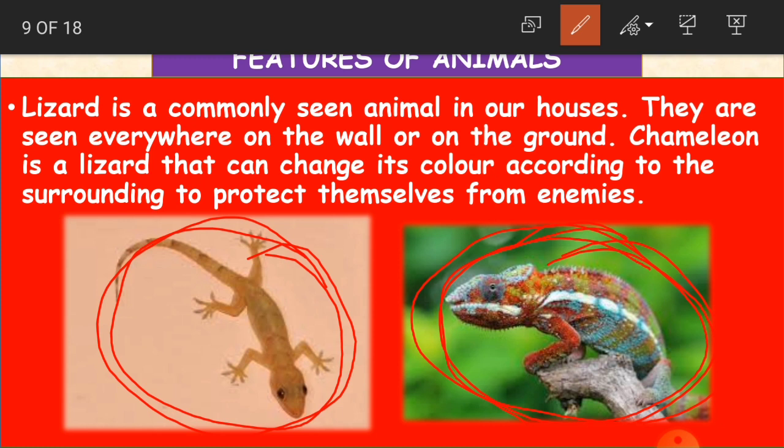We will see that some other tree branch or leaf is there on the tree. So in the sense it is changing according to the surroundings. Suppose it is near a flower tree, maybe a red flower or a yellow flower. So to mix up with that color, it also changes its color to red or yellow. Why? To protect itself from the enemies, so that the other animals cannot notice this particular animal in that particular place. So it will get mixed up with the surroundings by changing its color. Okay children, this is called a chameleon.